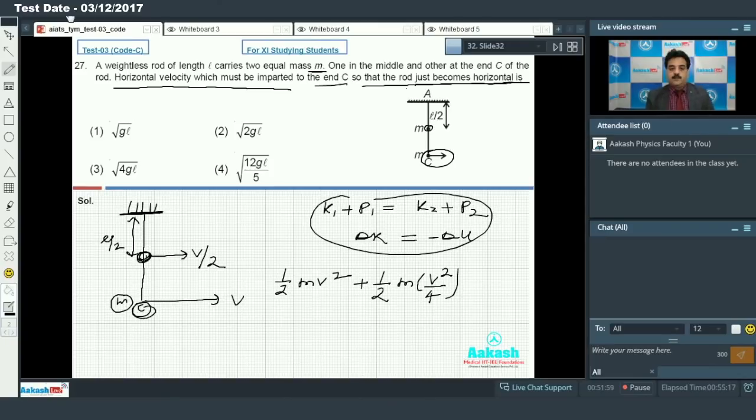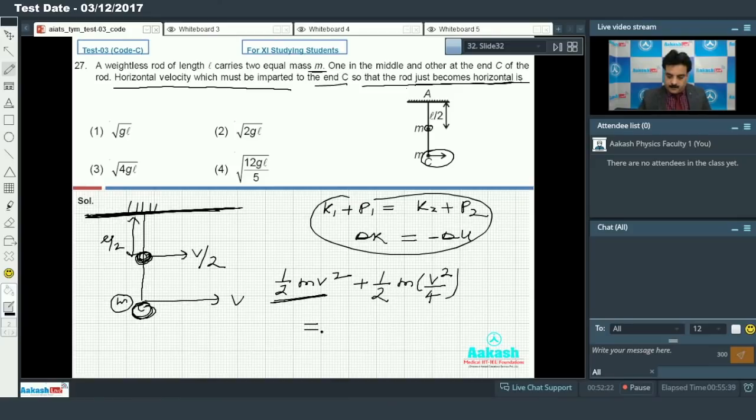Now first I am going to take the total kinetic energy. At point C the kinetic energy is half mv square, and at the middle point the kinetic energy of the mass is half m v square by 4. If I take this point as our reference line, we decide the height or position of the particle.